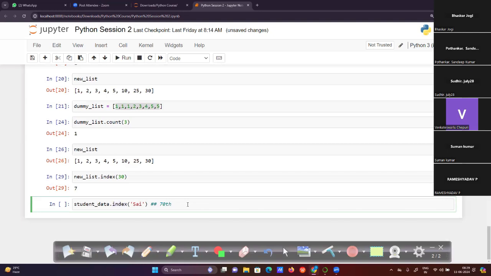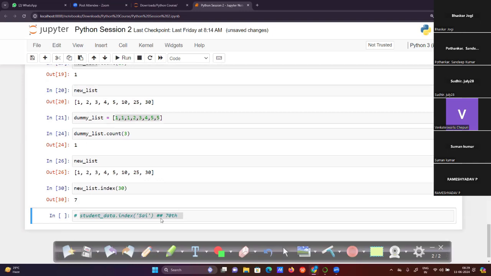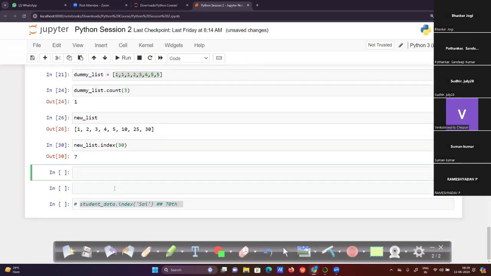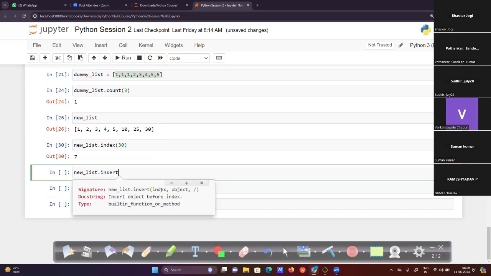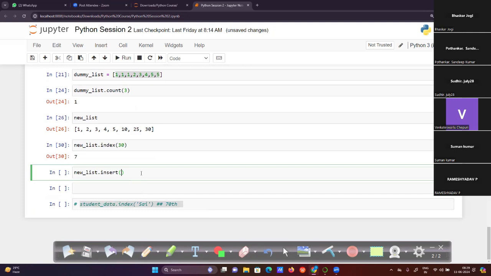Now this is not going to work. Now the index position of 30 is the 7th index. Now another method, which is insert. What is the syntax? new list dot insert, index, then object.